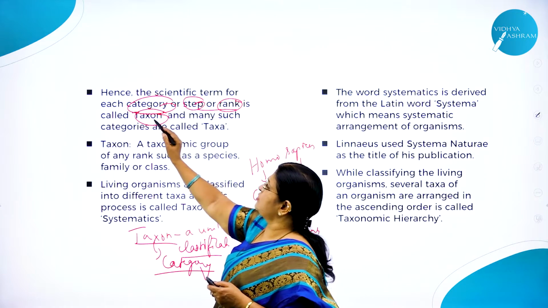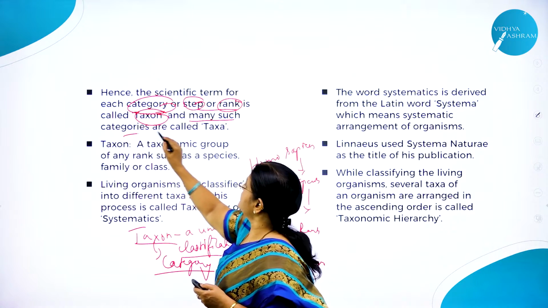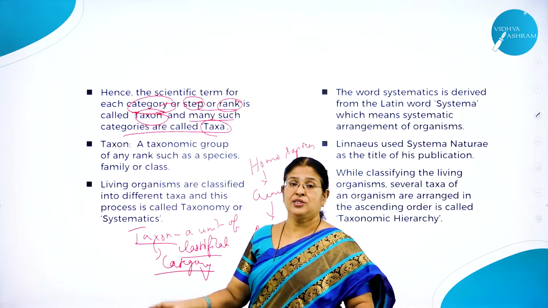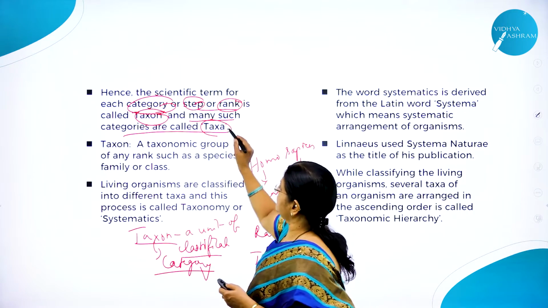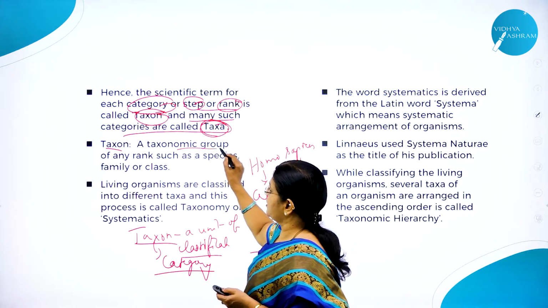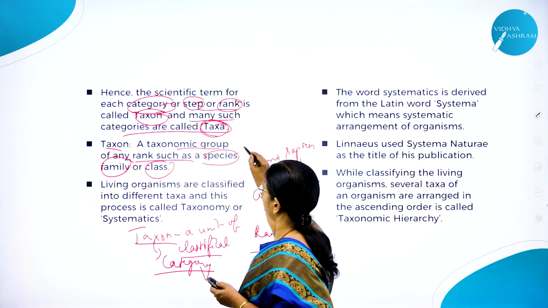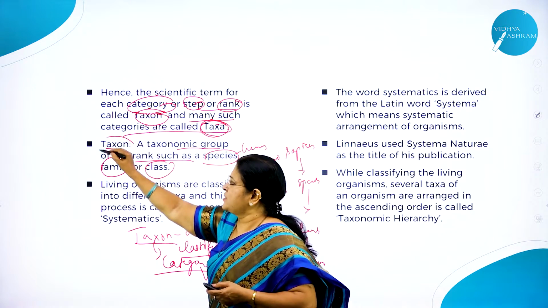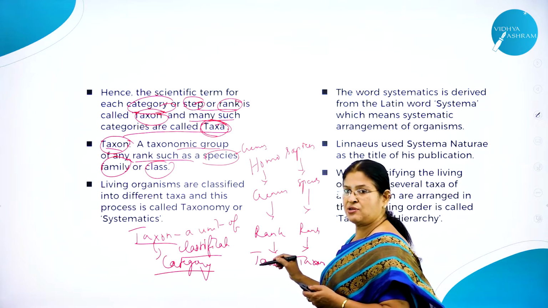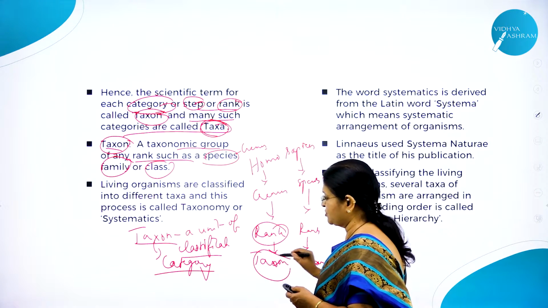So hence the scientific term for each category or step or rank is called taxon, and many such categories are called taxa. Taxon is the individual unit of classification. The group of the units put together are called taxa. Then what is taxon? A taxonomic group of any rank such as species, family, class or genus is called taxon. Either you can call it a rank or a taxon or a category.